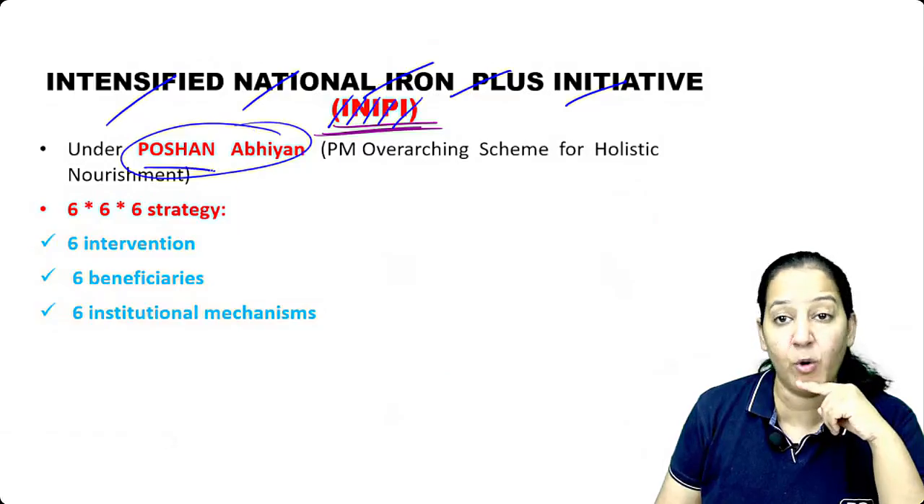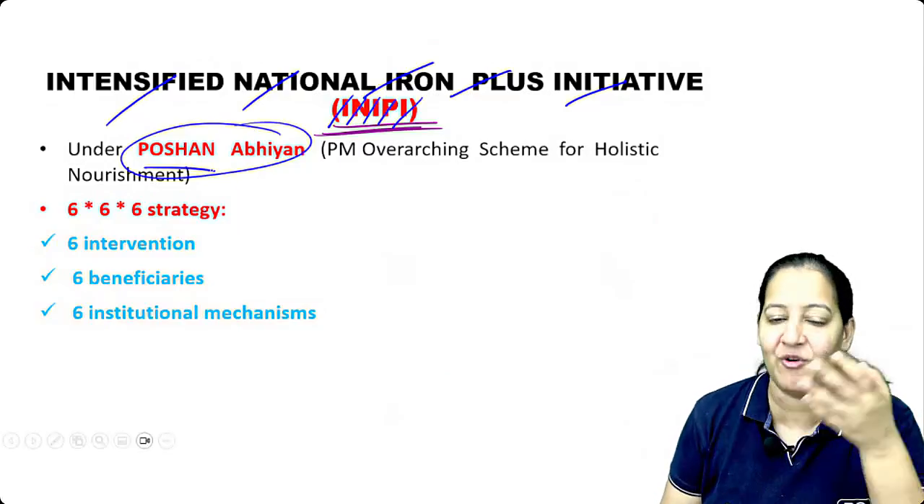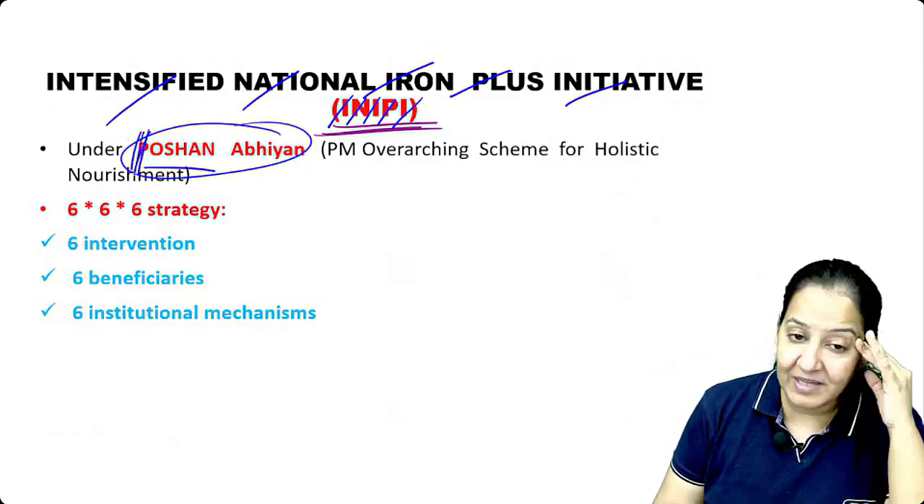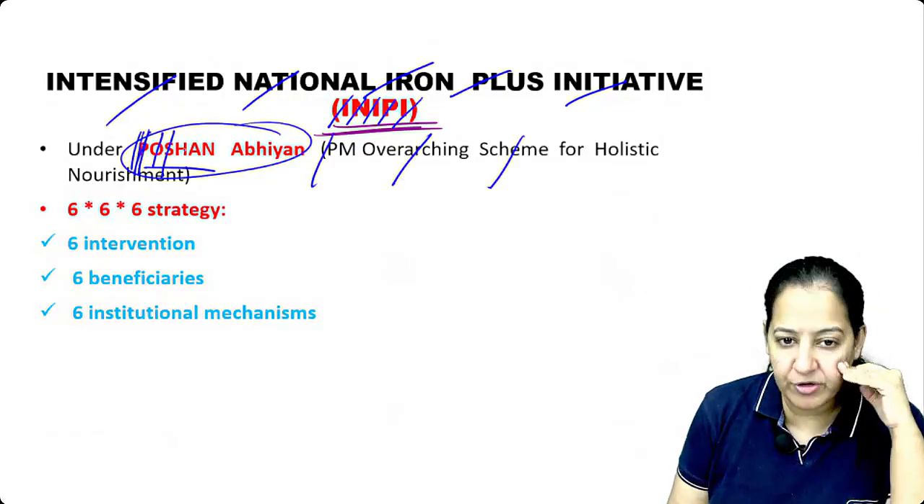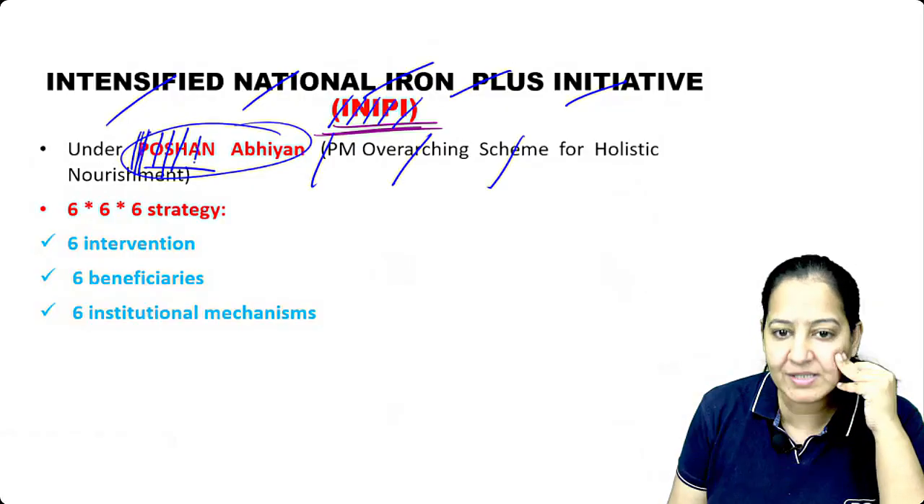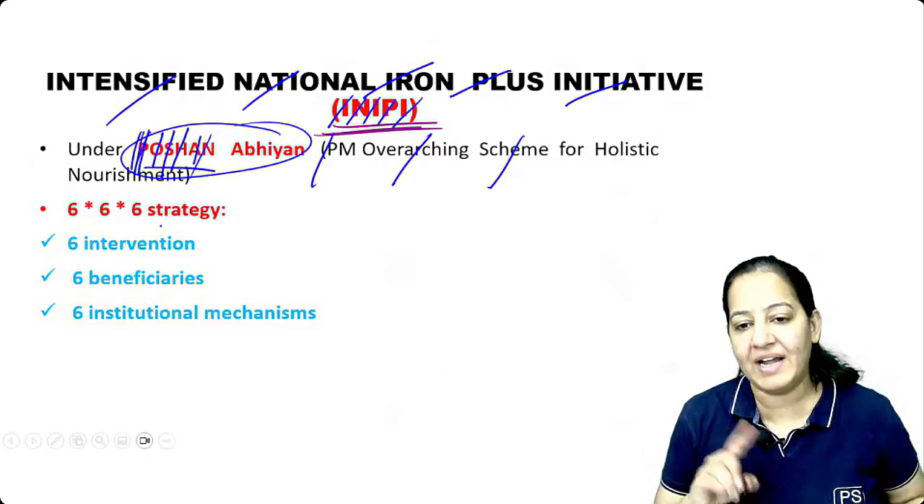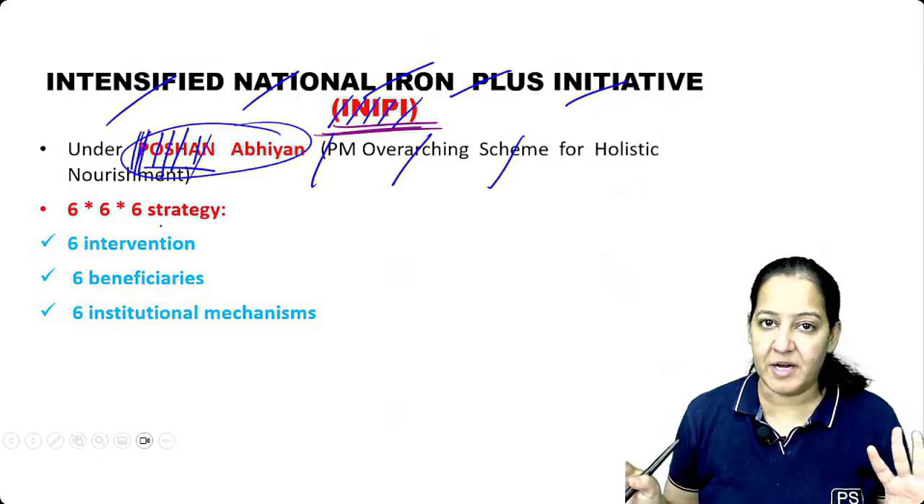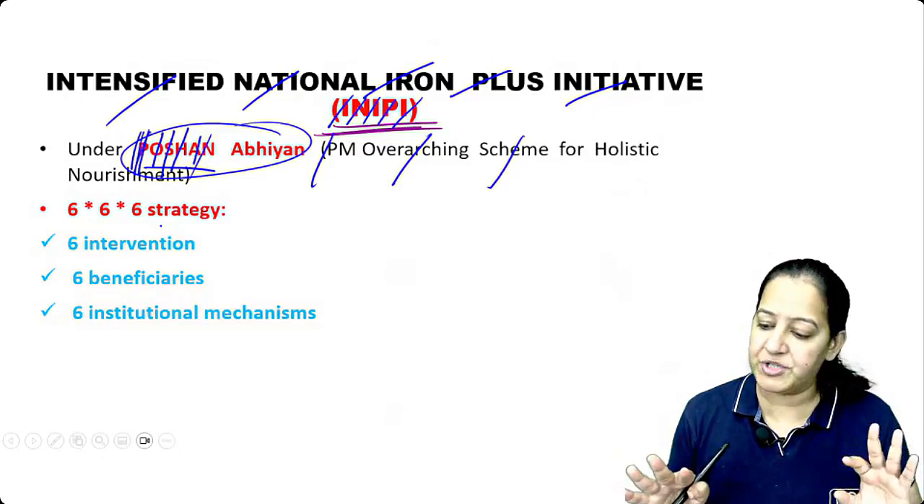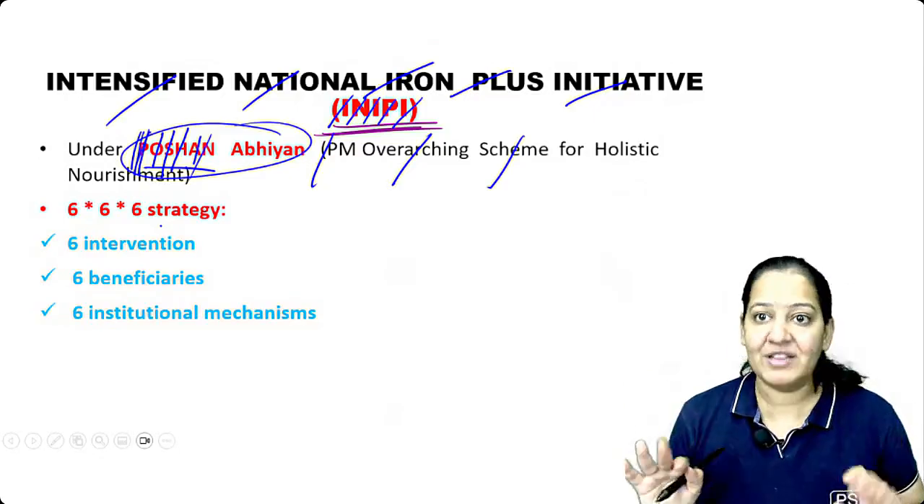What is Poshan? There is a full form of Poshan. P is for Pradhan Mantri, Overarching scheme for holistic nutrition. That is Poshan Abhiyan. So under Poshan Abhiyan, it is INIPI. Don't try to mug it up, you will become mad. It will be there in the options, you just have to pick the option.